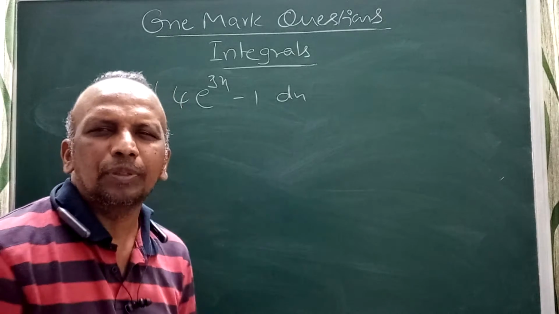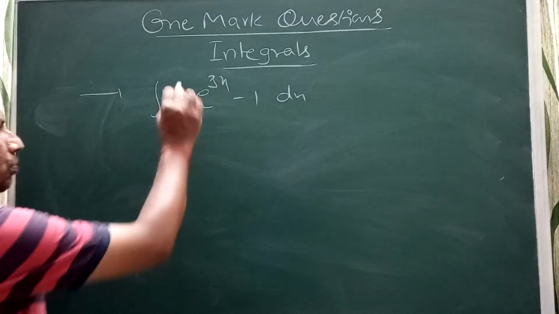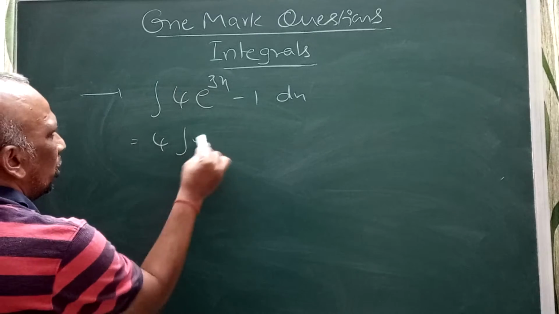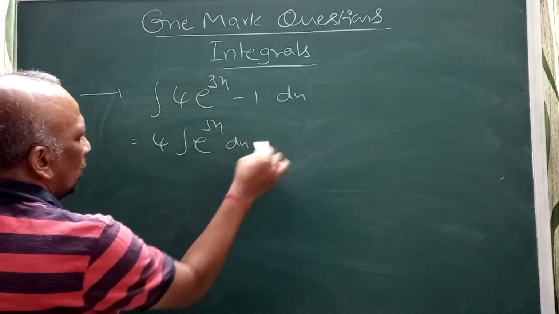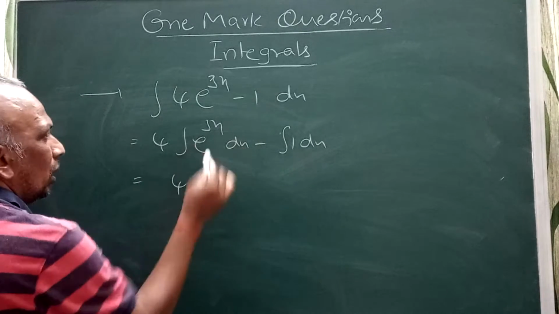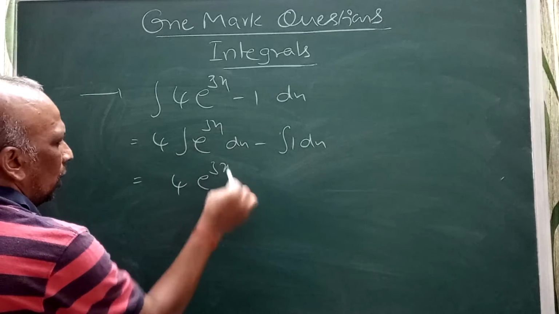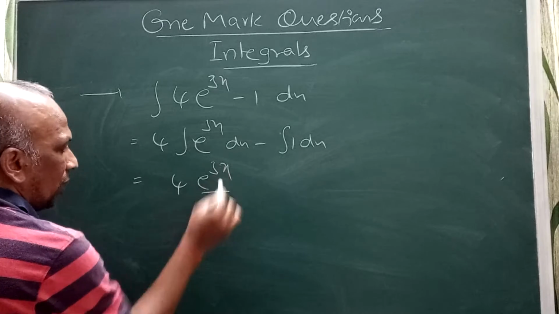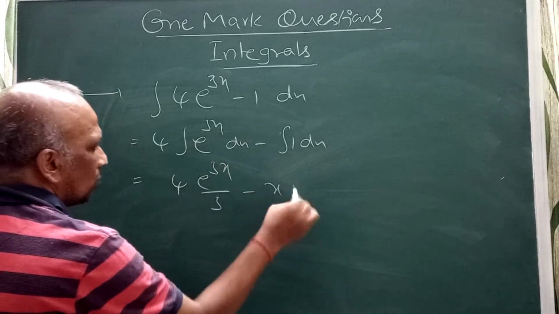I can split it as 4 into integral e power 3x dx minus integral 1 dx. Now we know the integral of e power 3x, which we discussed just now: e power 3x by 3, since the derivative of 3x is 3. And integral 1 dx is x, plus c.